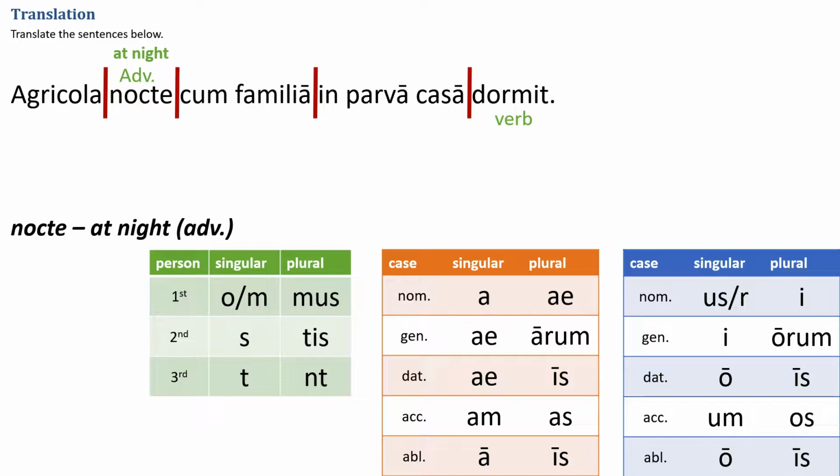I see that it ends with the letter T, so I consult my chart. That means that it is third person singular, it's present and it's indicative, it's just a statement. It means he, she, or it sleeps. Let's see if we can find a he, she, or it in the sentence. Agricola ends with an A, which means that it is nominative singular. That's our subject, the farmer.